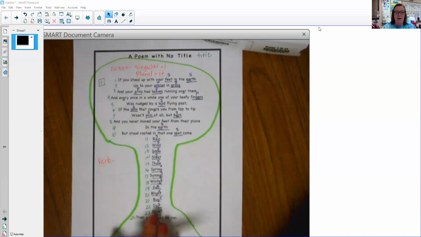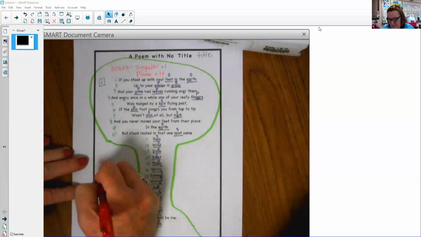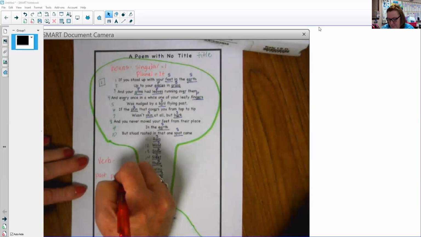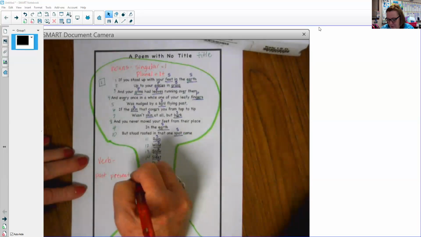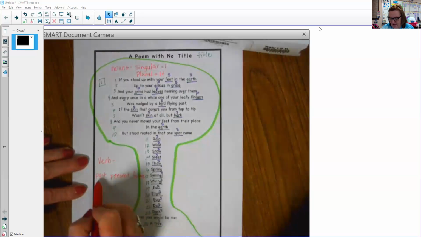We're looking at two of the tenses that verbs come in today for second grade. We have the past, present, and future tense. But we're only going to look at these two.